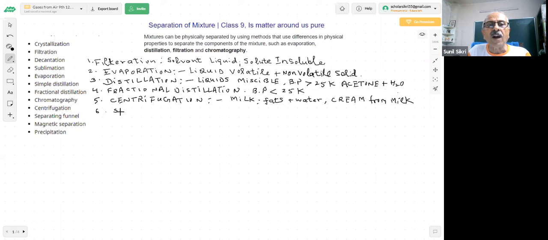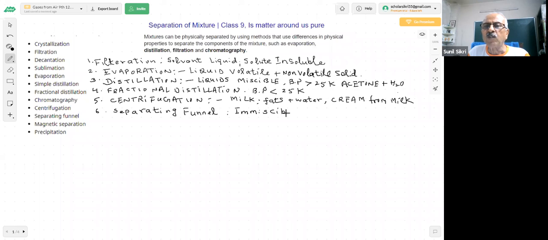The separating funnel is also important, which we used last time. Now you are making your notes, but at the same time the video is being recorded, no issue. So what is a separating funnel? If you have two liquids which are immiscible, what is the meaning of immiscible, students?